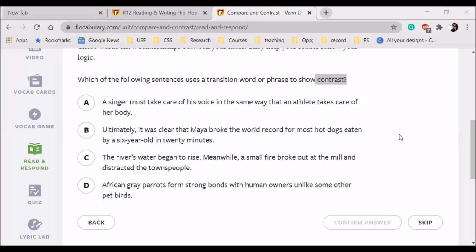So what do you think? Let's look for the transition words used. Ultimately is one transition word here. In the same way is another transition word, but it is a transition word for comparison. So it's not a contrast, so this is eliminated. Ultimately is neither talking about contrast.